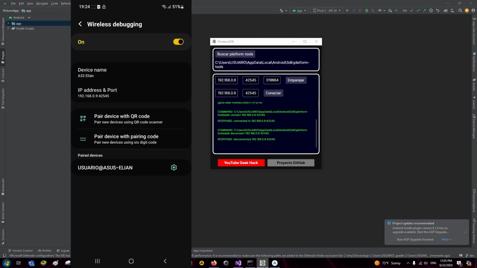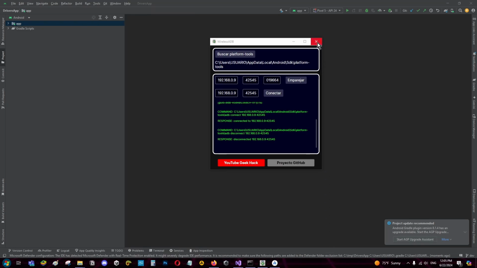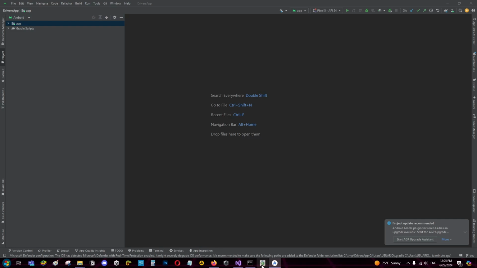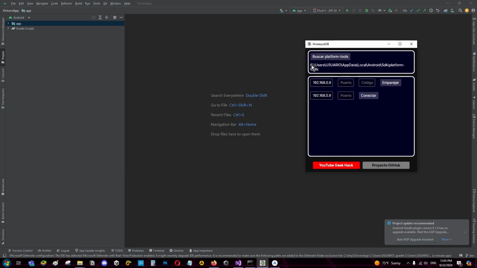Now I recommend pinning this program to the taskbar for easy access. If we open the program again, we can see we don't have to fill in some fields such as the Platform Tools directory or the IP. This happens because the Platform Tools and IP are fields that don't change every time. Maybe if you reset the router, you will get a new IP. If that happens, you just write the new IP and it will be saved.